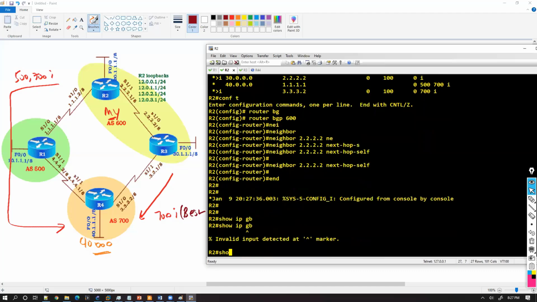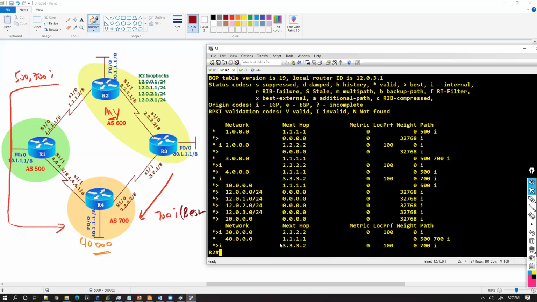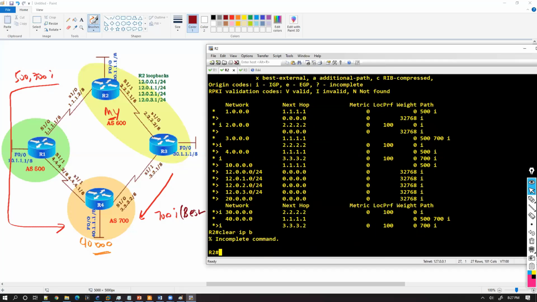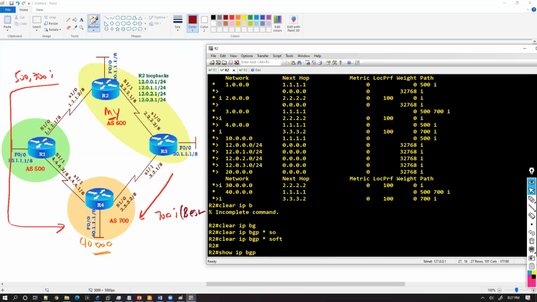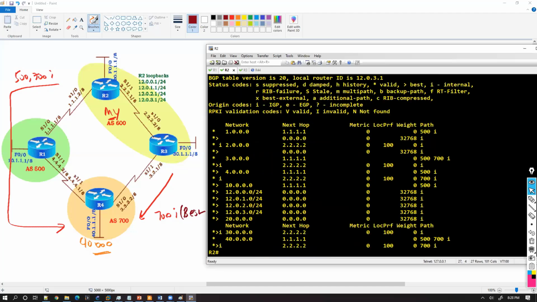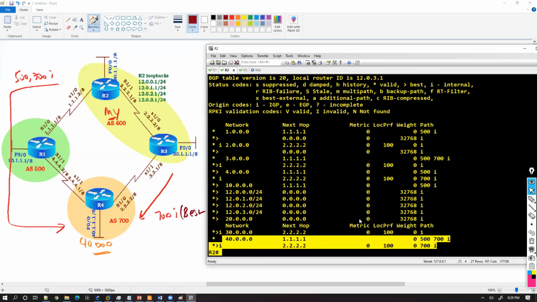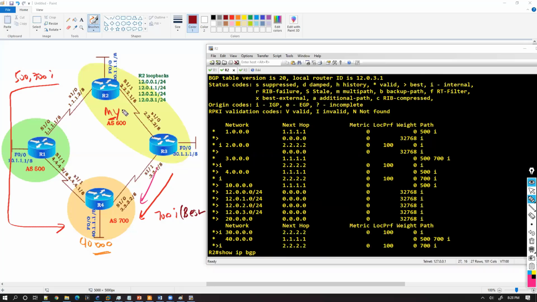So if I say show IP BGP to reach this 40 dot subnet, still it didn't change. So now you can see it changes now, the next hop address. So the default best route is going from this one. This is my default best route from router 2 as well as router 3.